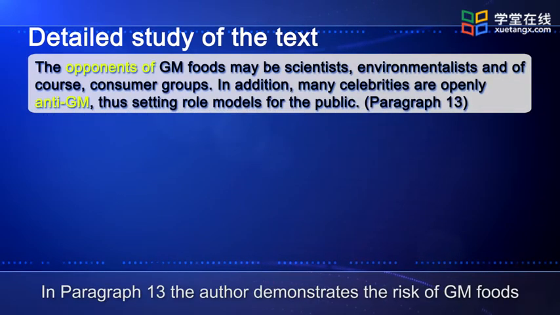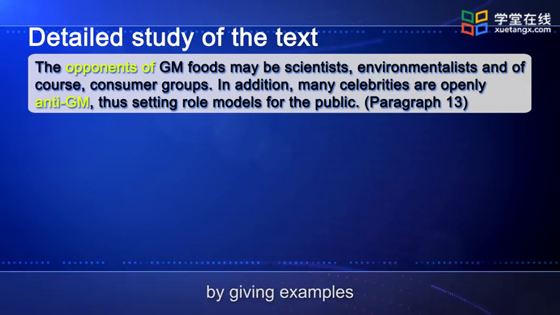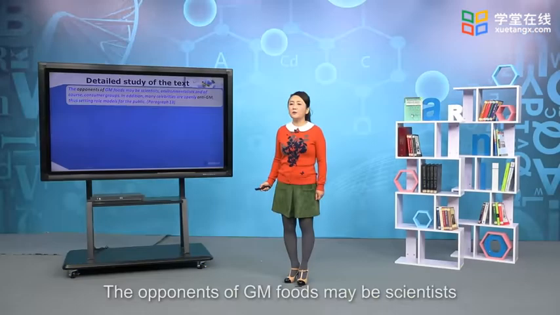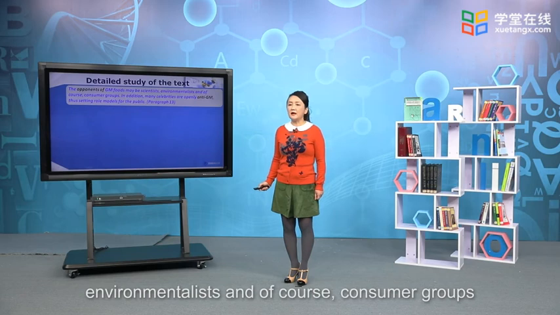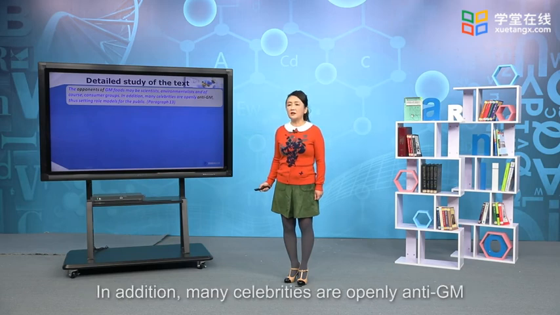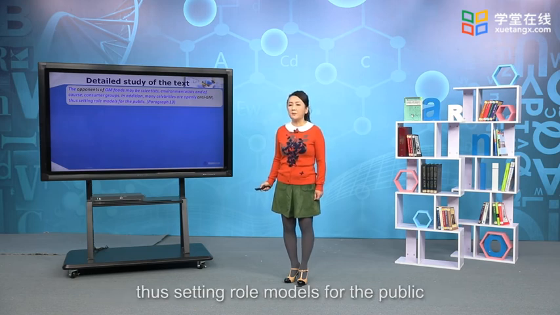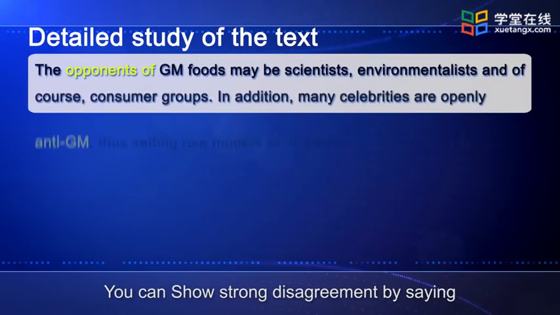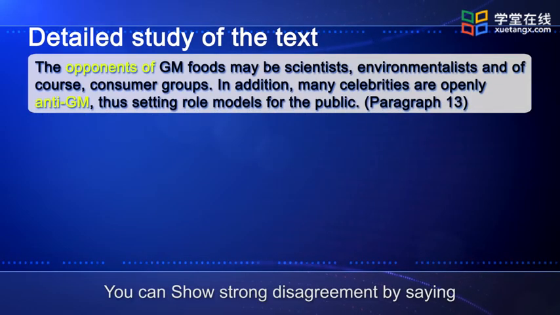So now look at paragraph 13. Here the author tries to demonstrate the risk of GM food by giving examples. The opponents of GM food may be scientists, environmentalists, and of course consumer groups. In addition, many celebrities are openly anti-GM, thus setting role models for the public. And you can show your strong disagreement by saying,